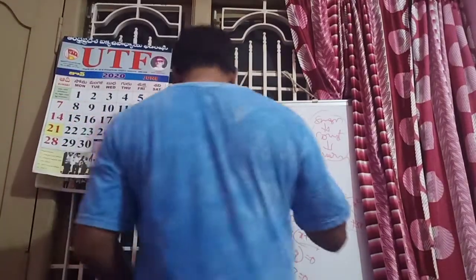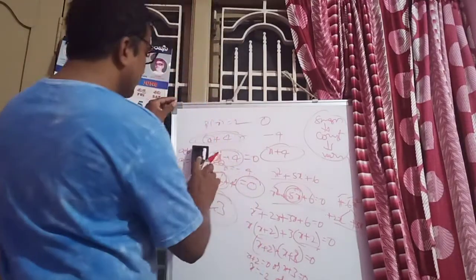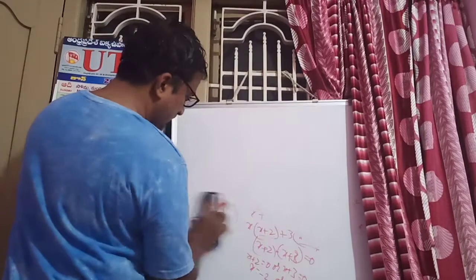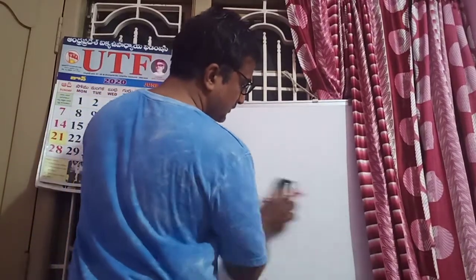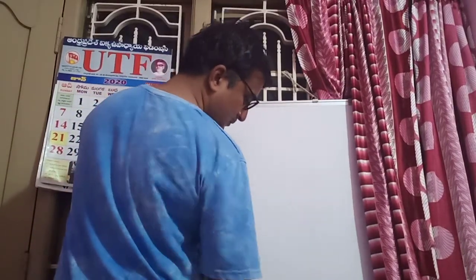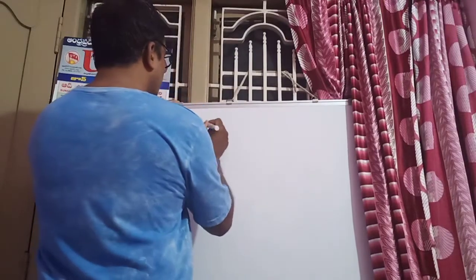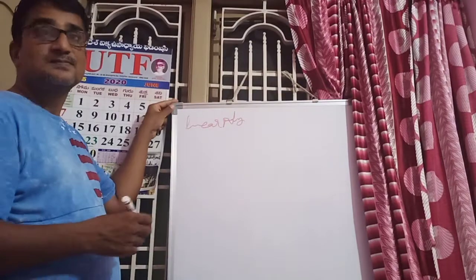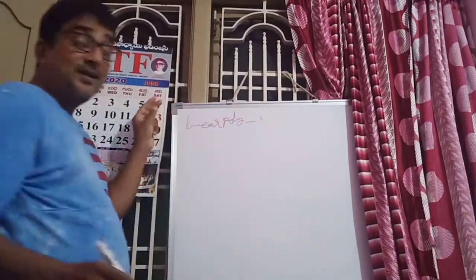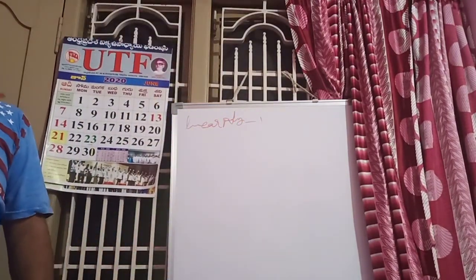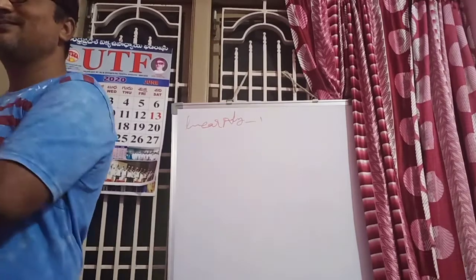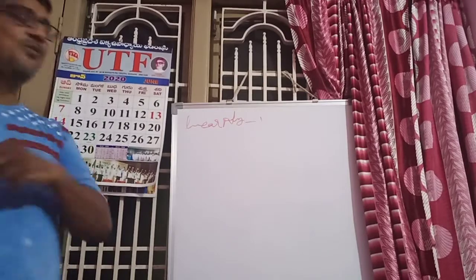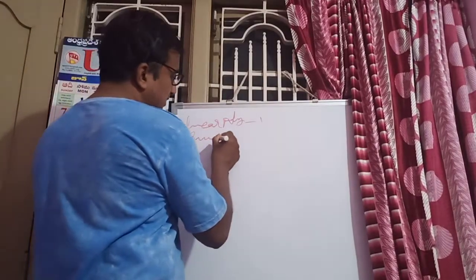That means a linear polynomial: how many degrees? 1. Don't say exactly one; at most one. Quadratic: at most 2.